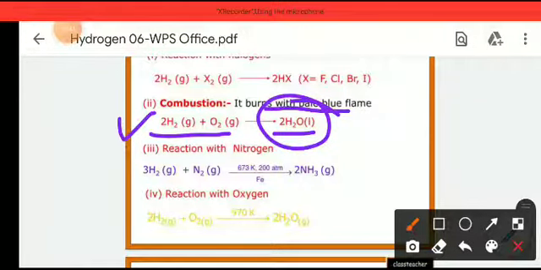So when H2 reacts with oxygen with a high amount of heat, that is, when it is burning in the presence of oxygen, it forms water in a liquid state.